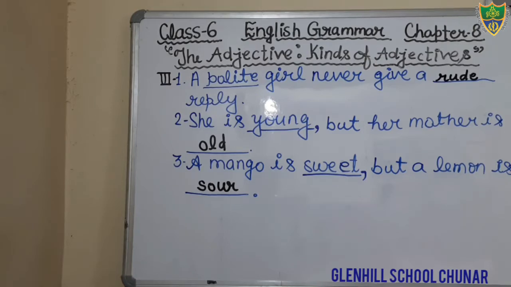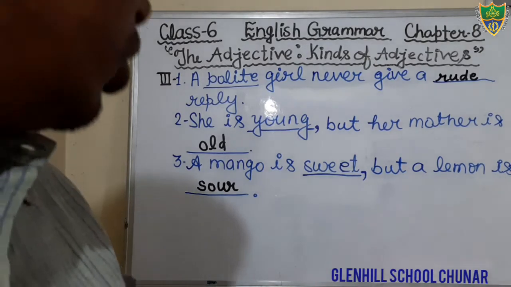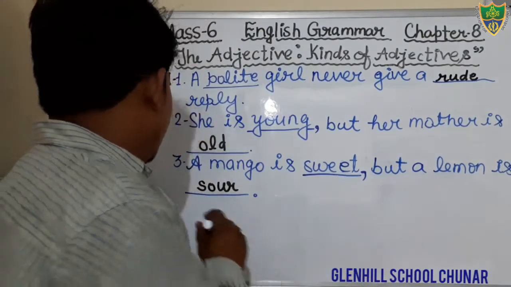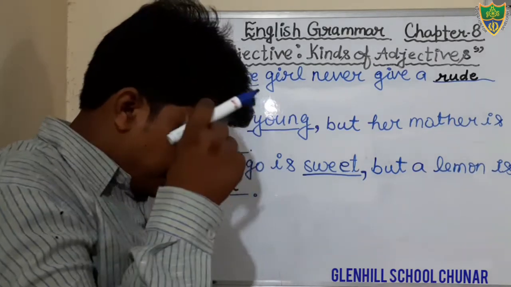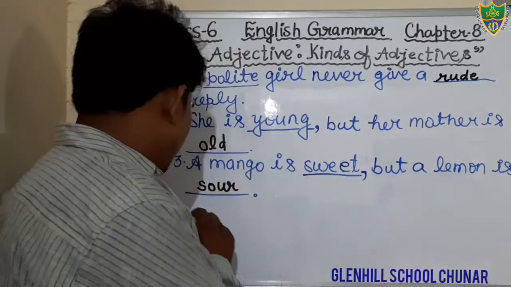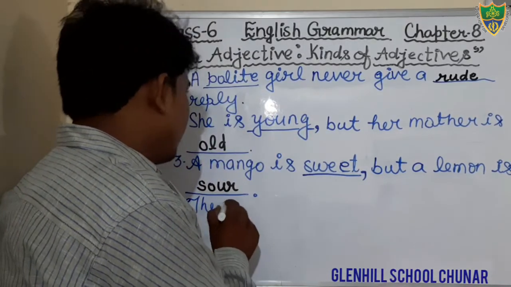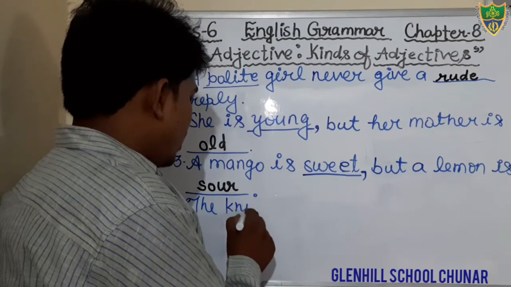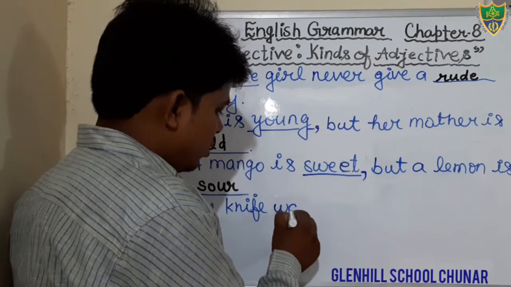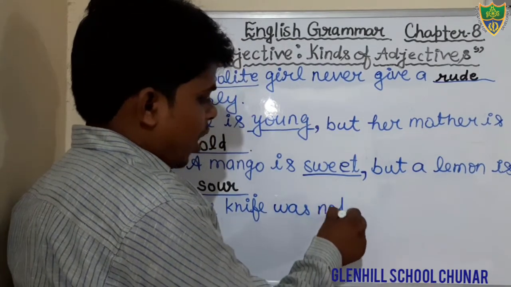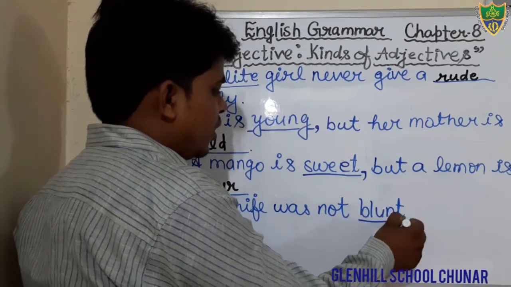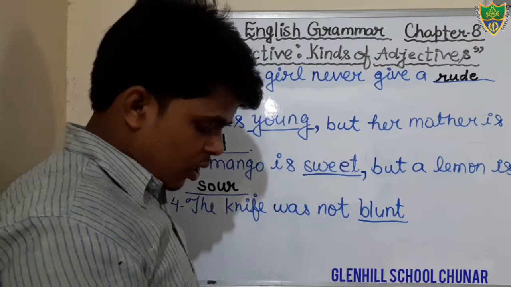Okay. Come to the next question. Question number 4. What is question number 4? We will discuss. Just see question number 4. Question number 4 is given. The knife was blunt. The knife. Blunt. You have to write the opposite. It is highlighted in the book. Okay. It was.